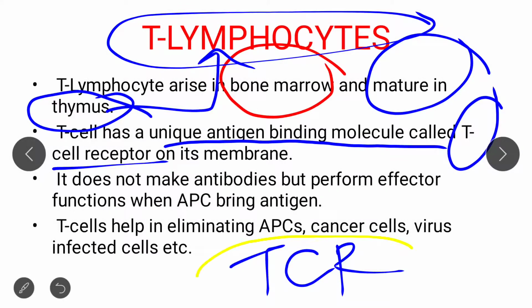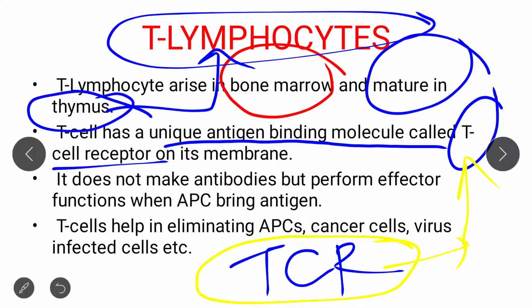So this TCR is the unique antigen binding molecule of the T cell, that is T cell receptor. Okay, this is the unique antigen binding molecule of the T lymphocyte.